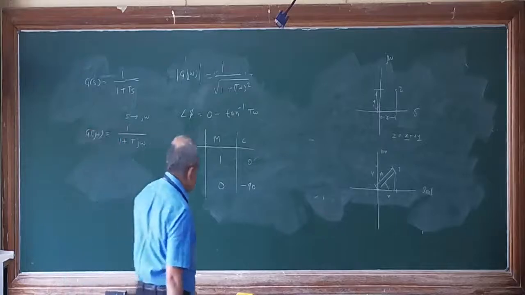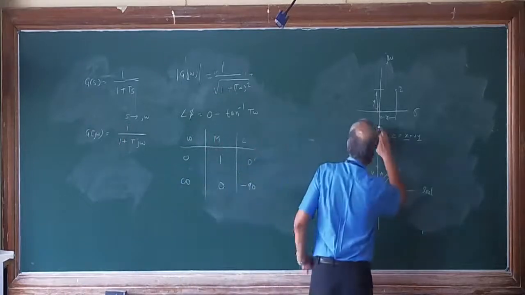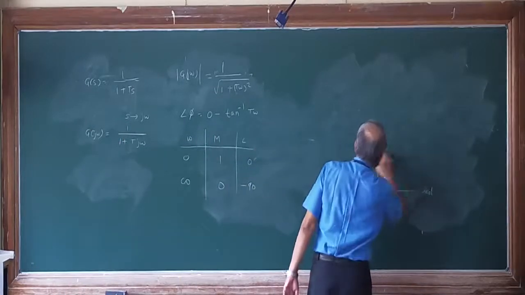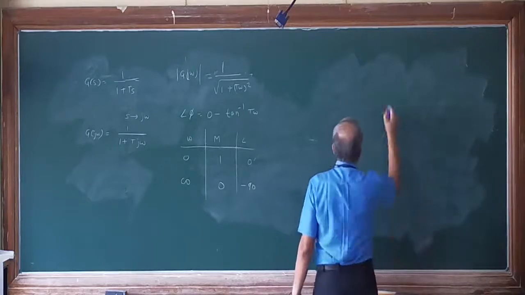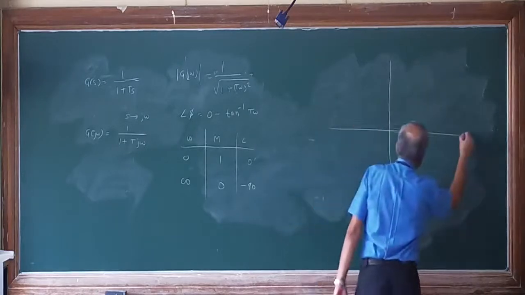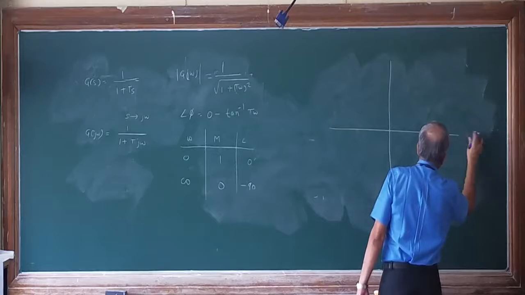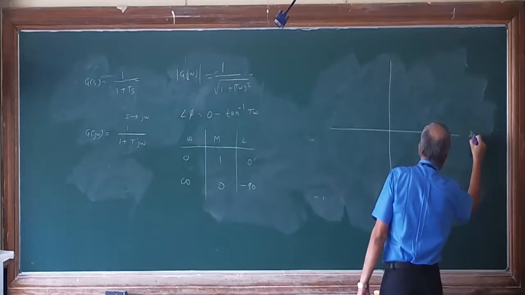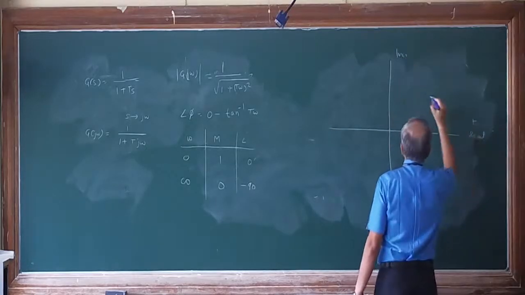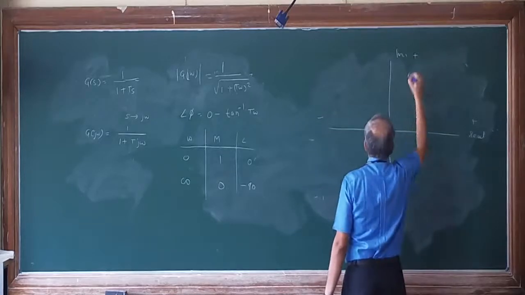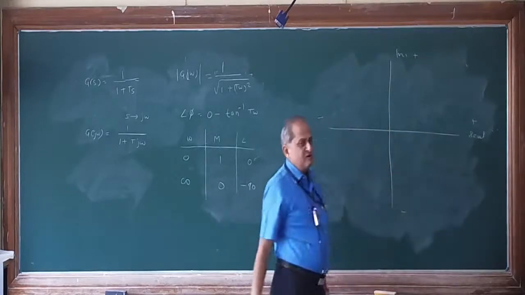Now you have to plot it. This is the real axis, and this is the imaginary axis. So this is positive, this is negative, this is positive, this is negative.